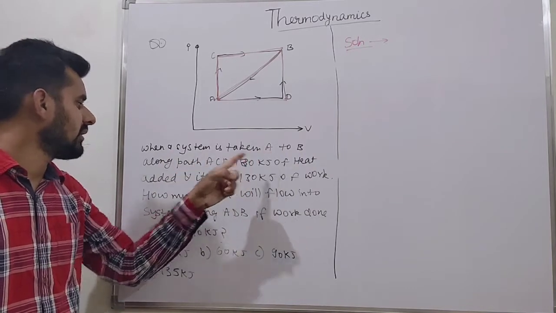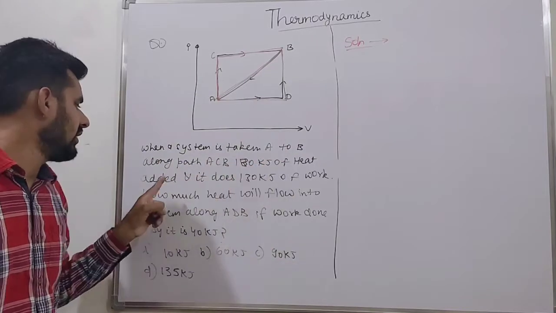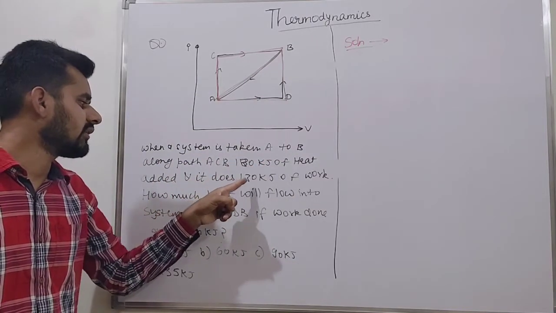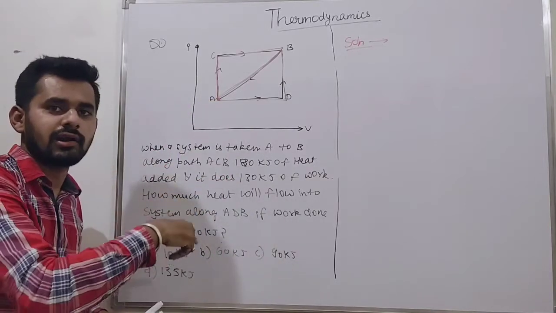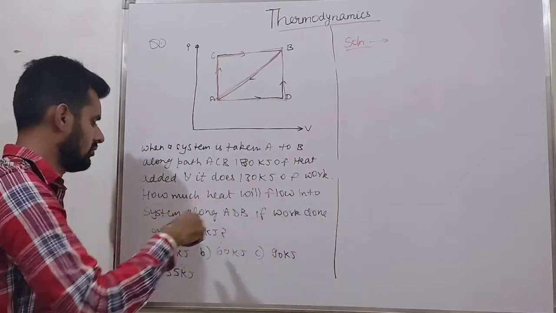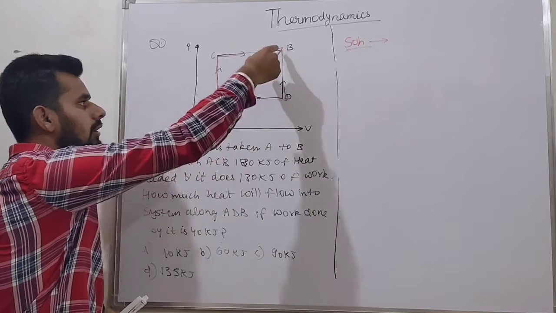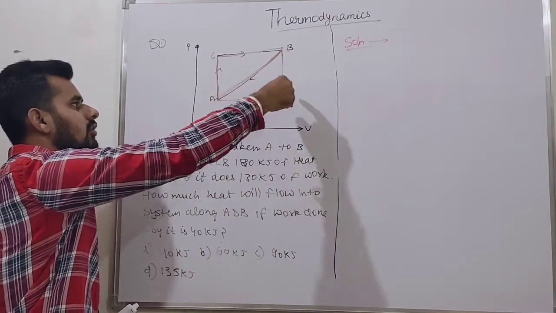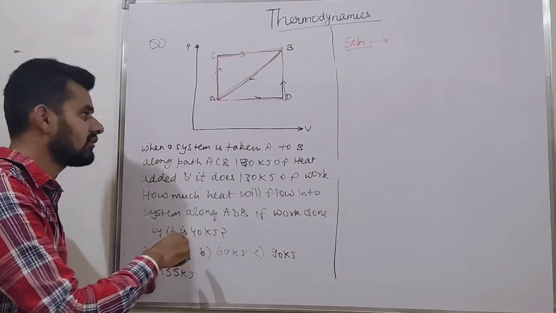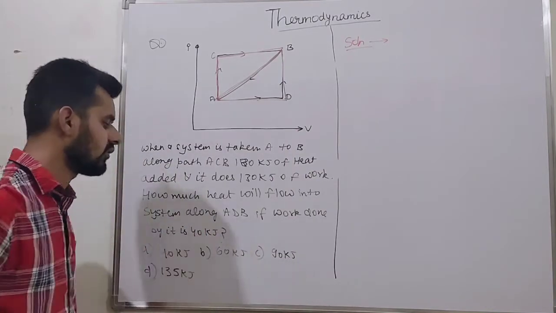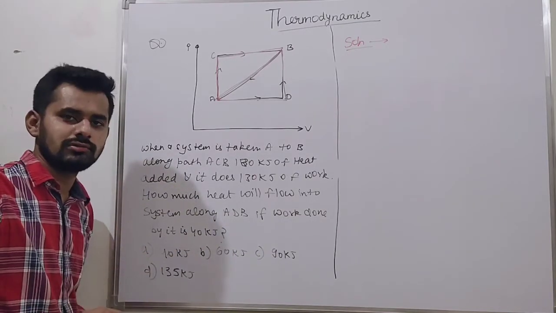When a system is taken from A to B along the path ACB, 180 kilojoule of heat is added to it and it does 130 kilojoule of work. Heat added to the system is taken as positive, and work done by the system is taken as positive. How much heat will flow into the system along ADB if the work done by it is 40 kilojoule? These are the options. Just take a pause and try to solve this question.